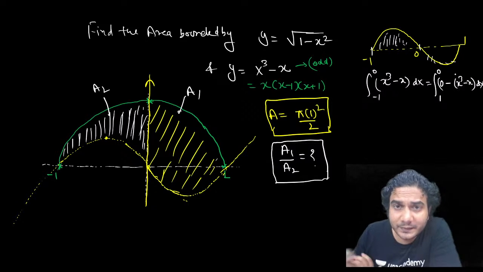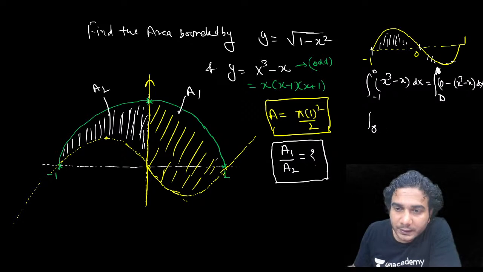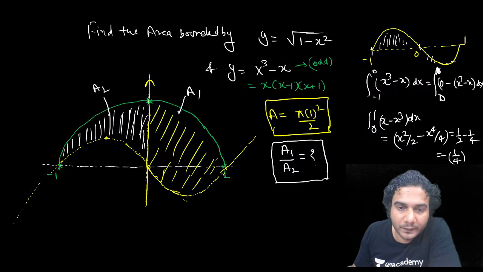Are you understanding this? Just for the understanding, I'm telling you this thing. So you can integrate this part, 0 to 1. I'm sorry, 0 to 1. This is x minus x cube. Okay, this is something which will give you the positive area. So it is x square by 2 minus x raised to 4 by 4, and it is going to be 1 by 2 minus 1 by 4, which is 1 by 4. Okay, so this area is 1 by 4.